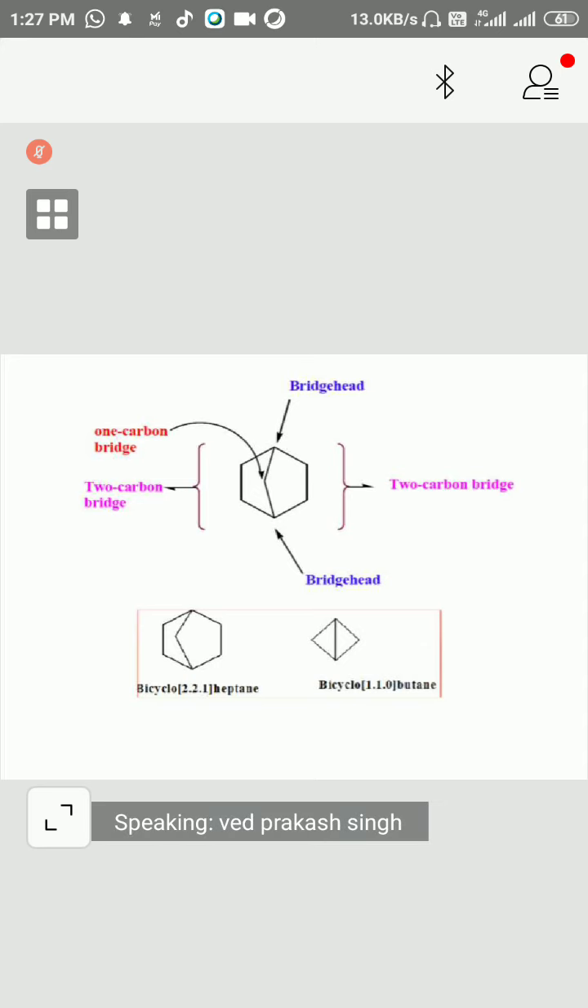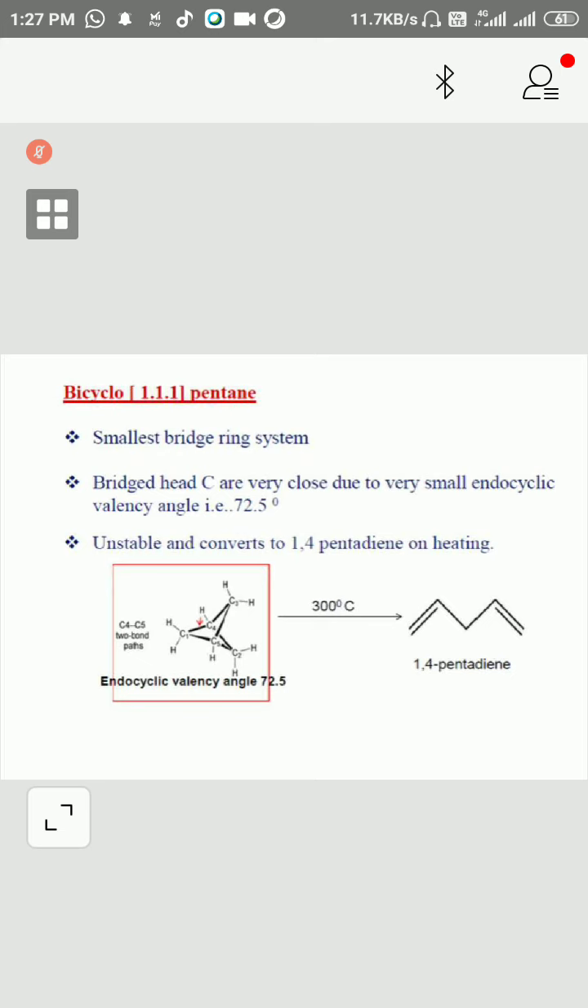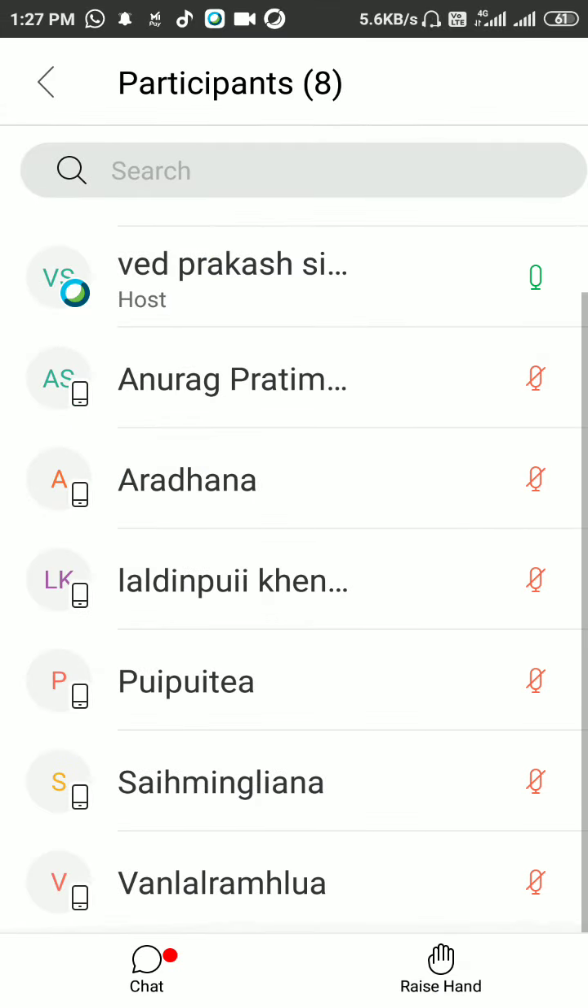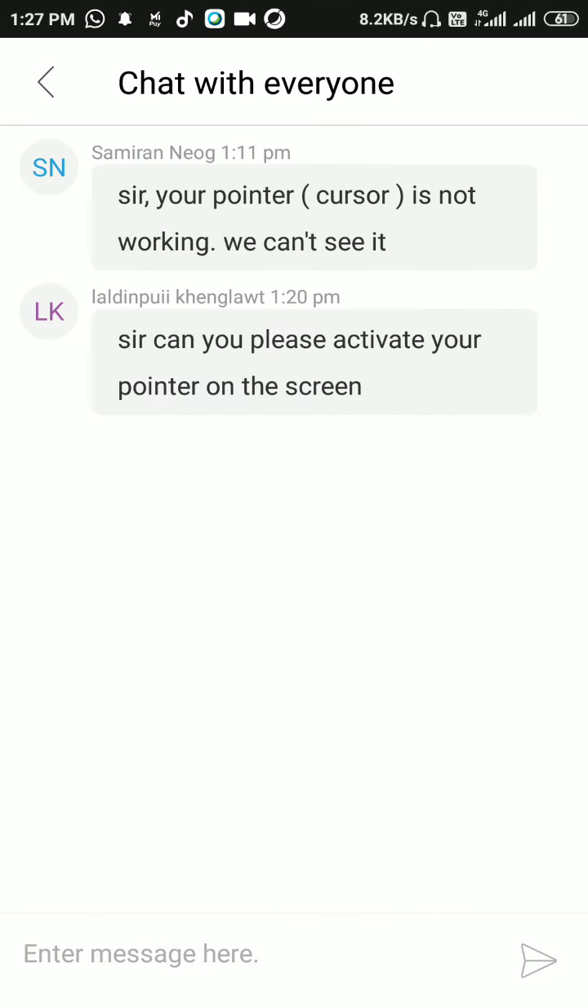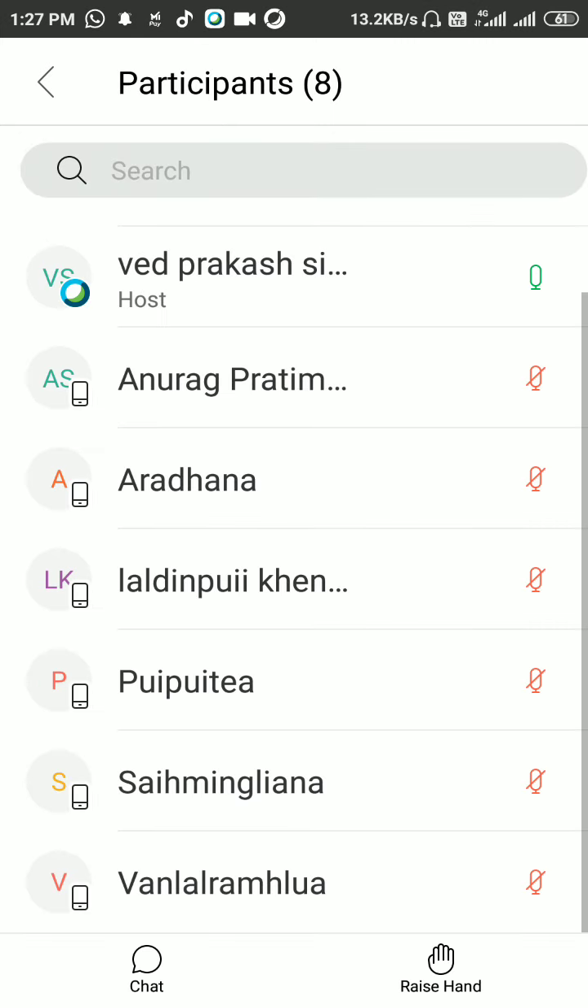Now you can see here bridgehead, 1 carbon bridge, 2 carbon bridge, 2 carbon bridge. Okay? Bicyclo 111 pentane, smallest ring system. This is the smallest ring system. So bridgehead carbons are very close due to the small endocyclic valency angle.